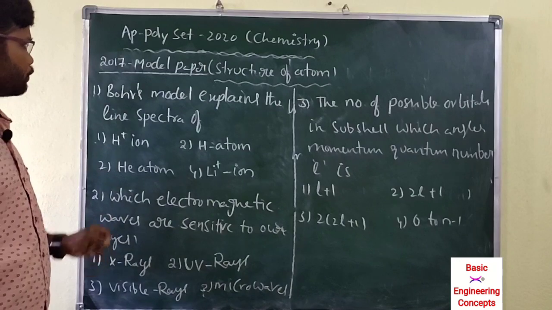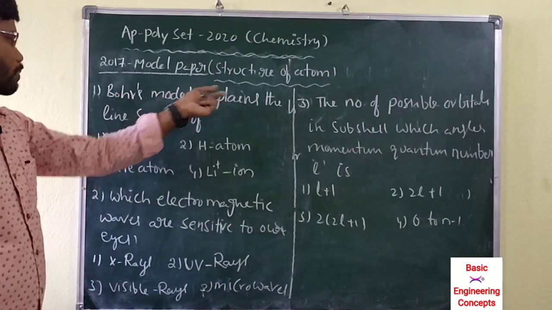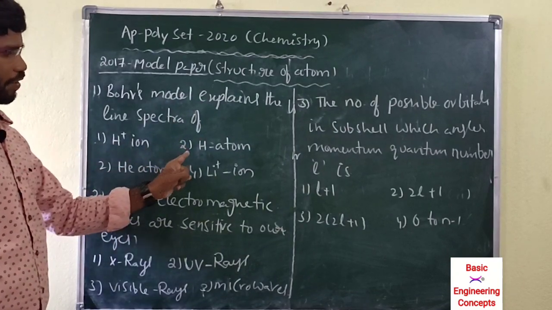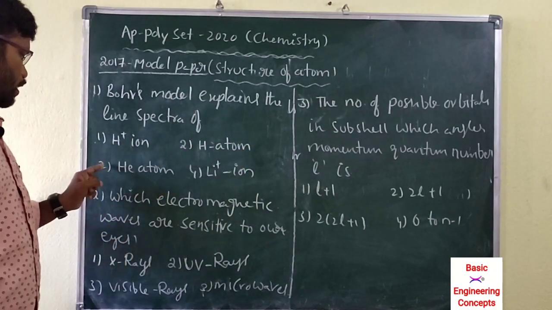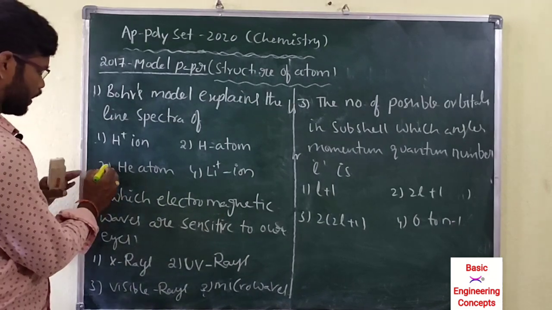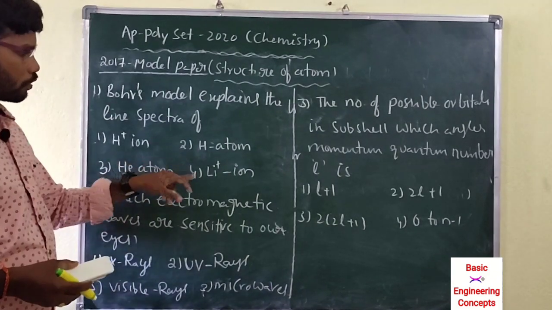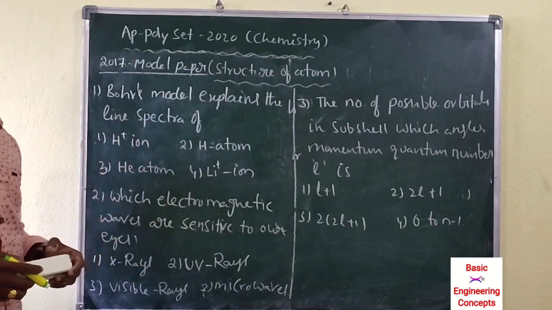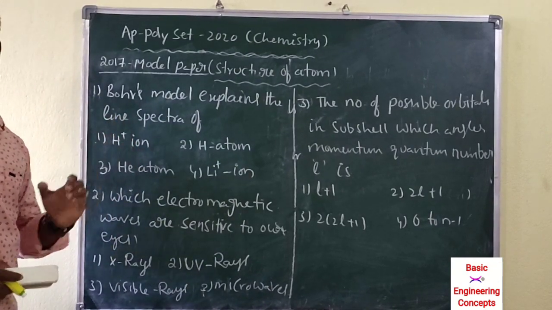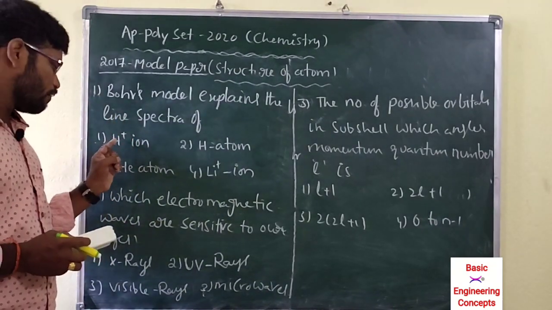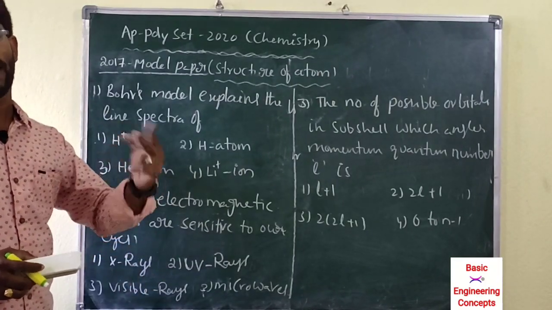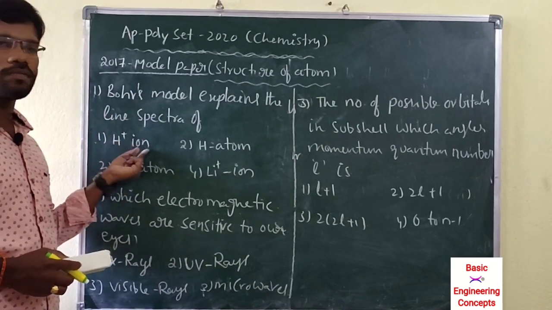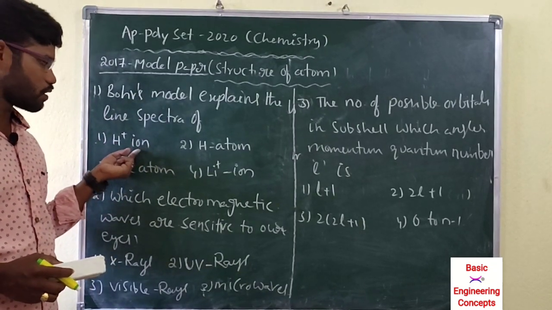2017 model paper. Bohr's model explains line spectra of: H plus ion, H atom, helium atom, or lithium plus ion. According to Bohr's theory, Bohr explains atoms with a single electron. So H plus ion means no electrons, so it is wrong.